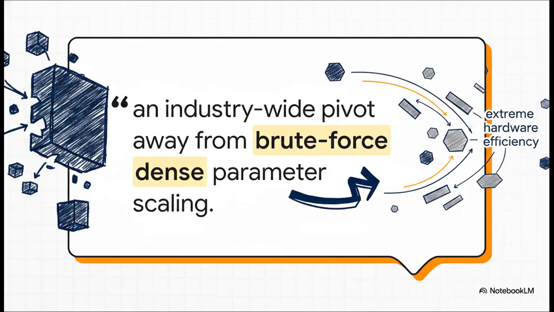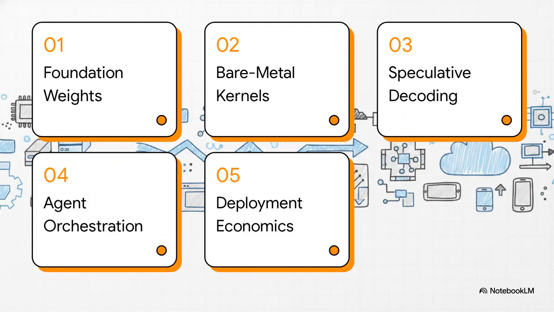Looking directly at the telemetry from late May, the core takeaway is this violent, industry-wide shift away from brute force, dense parameter scaling. I mean, the days of just throwing massive arrays of VRAM at a monolith, they're officially behind us. We are moving toward extreme hardware efficiency. Okay, let's run through the system initialization check. We'll be hitting foundation weights, bare metal kernels, speculative decoding, agent orchestration, and finally, deployment economics.